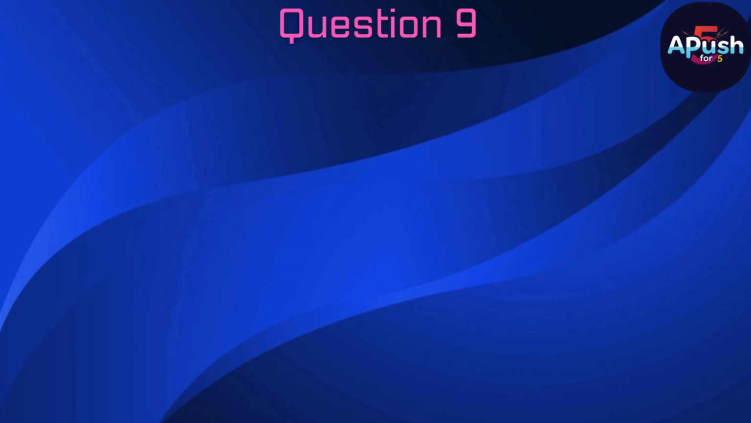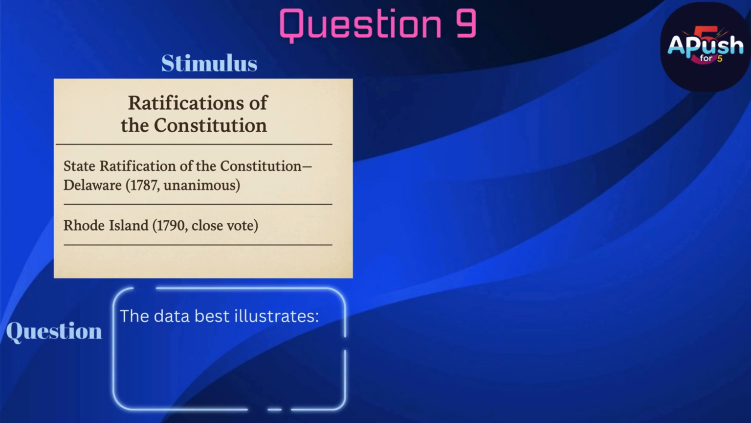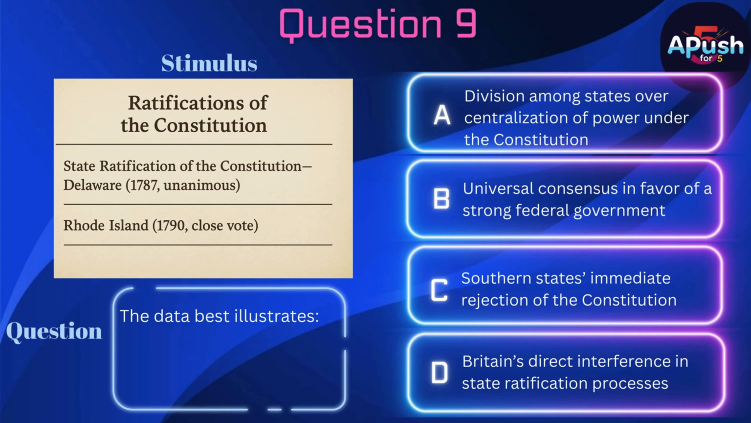Question 9. Stimulus. See the image. Question: the data best illustrates A. Division among states over centralization of power under the Constitution. B. Universal consensus in favor of a strong federal government. C. Southern states' immediate rejection of the Constitution. D. Britain's direct interference in state ratification processes.